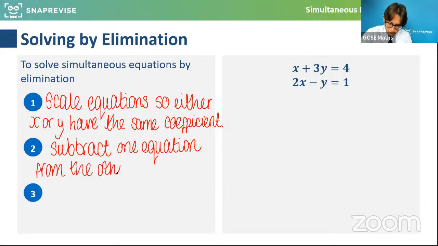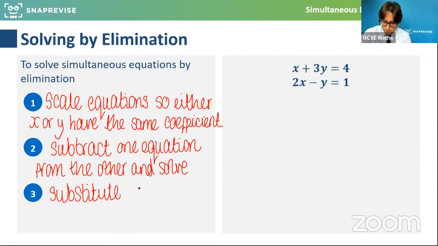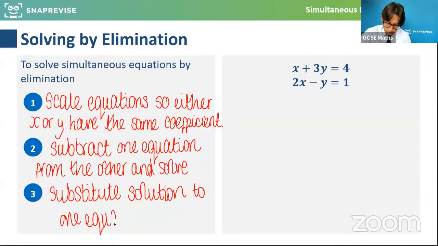And I will obviously go through this, but do feel free to try it out yourself first. And then, as always, for simultaneous equations, substitute the solution to one equation and solve for the other value. So here we go.